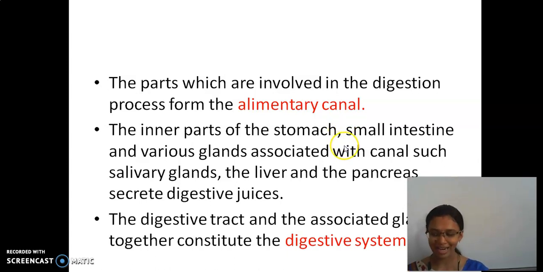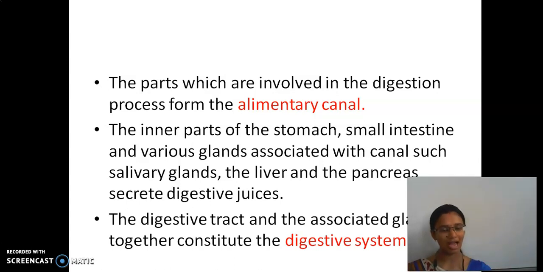Various glands, such as the salivary gland in the mouth, where saliva is secreted, are associated with it. The liver is also associated with the digestion process. The liver is the largest gland. And then the pancreas, which lies below the stomach. These are all the parts involved.